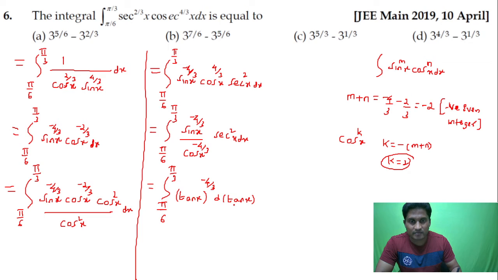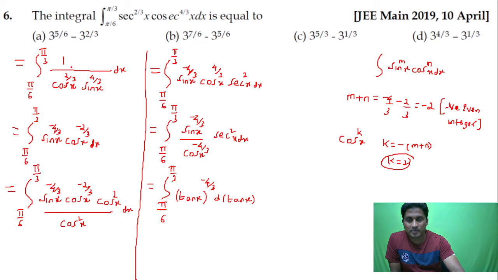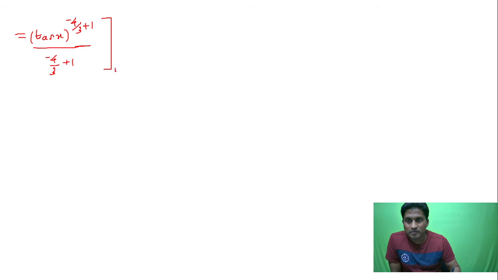So integrating tan x with respect to tan x will give tan x to the power of minus 4 by 3 plus 1, upon minus 4 by 3 plus 1, between the limits pi by 6 to pi by 3.